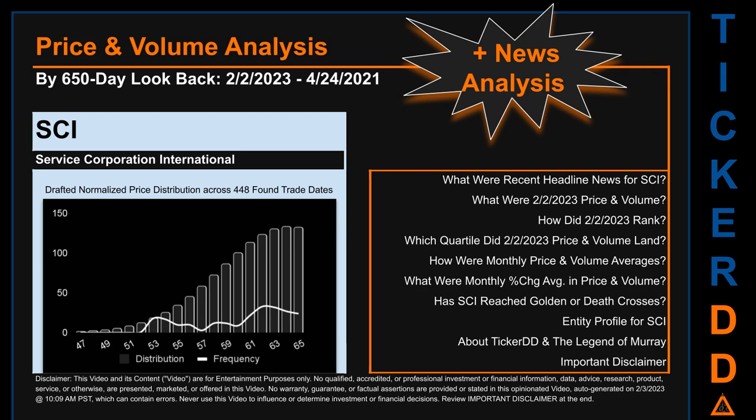The bar chart is the generated distribution and the overlaid line graph, if it is generated, is the frequency of the prices on the x-axis. We will enhance this look through as our AI model progresses in the next iteration. Remember that this is just a drafted, in progress, observational model to best fit abstracted third-party data into various opinionated views. Before we jump into price and volume analysis, let's look at recent headlines for SCI.